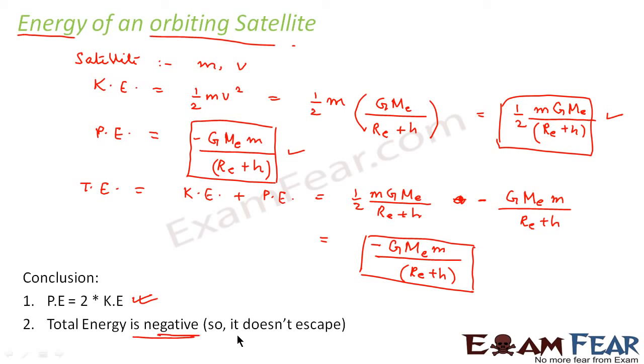So that means, when the total energy is negative, the system is a bound system. That means the system cannot escape. So let us suppose this is our Earth, and this is the satellite. Since the total energy is negative, therefore the satellite is bound to this Earth satellite system and it is moving in this fashion. Otherwise, it would have just escaped from the attraction pull of the Earth and it would not have moved in a particular orbit. So this also indicates from the fact that total energy has a negative sign.